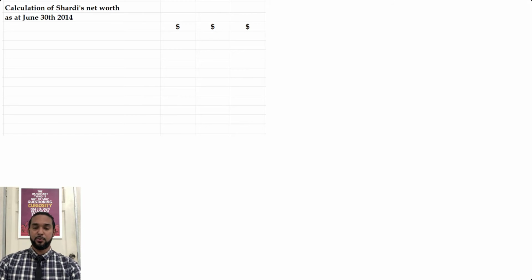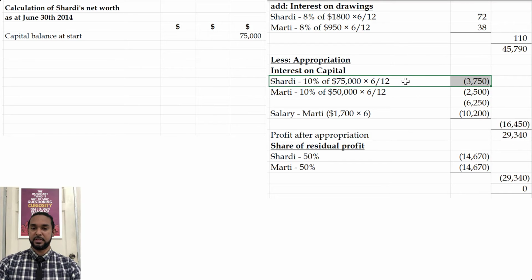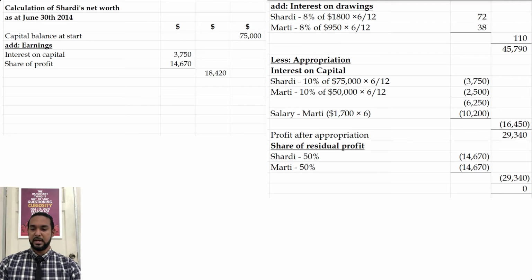So what we're going to start off with for Shadi is her balance at start. Then we're going to add the earnings. So if you take a quick peep up at the appropriation account, for Shadi, she earned 3,750 in terms of interest on capital. She didn't get a salary, but she also got a share of profit of 14,670. So we're going to take those two things as her earnings, add them together.